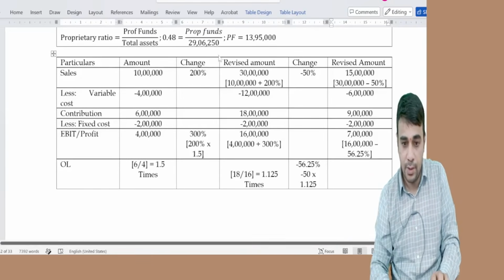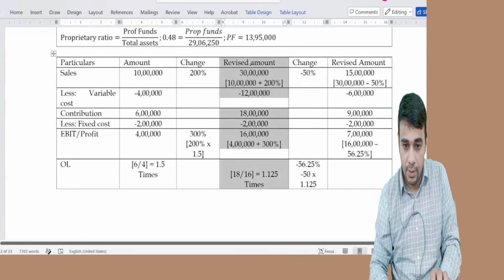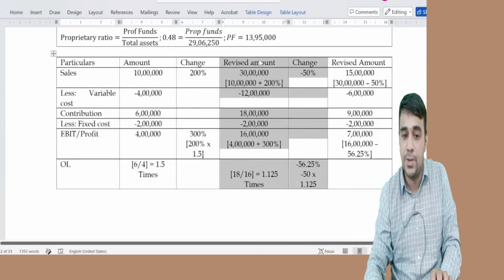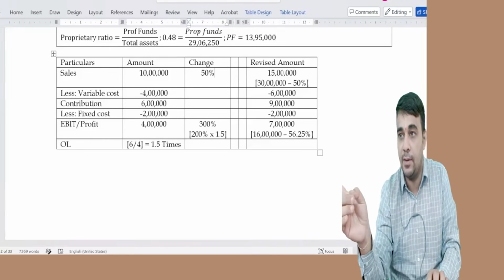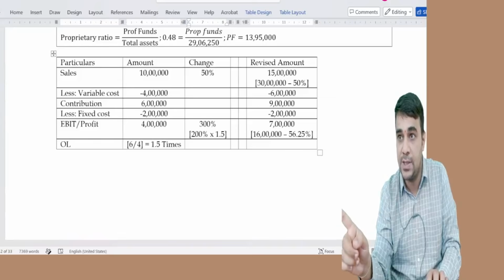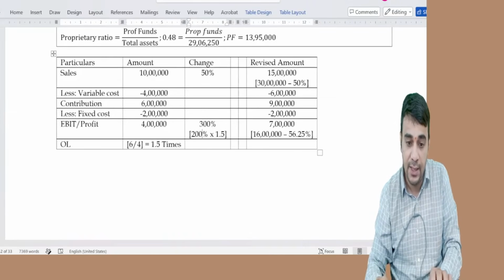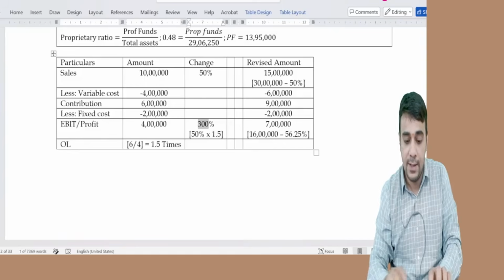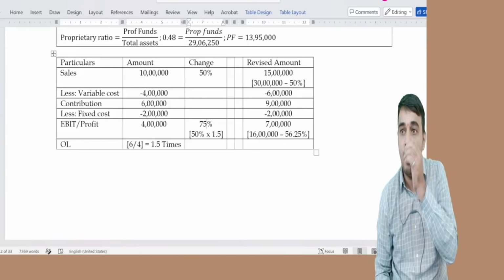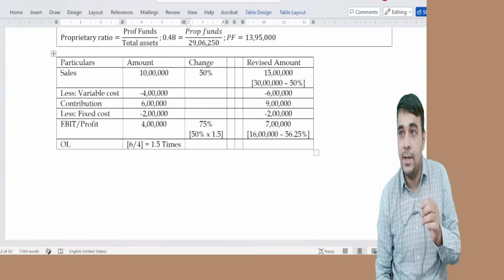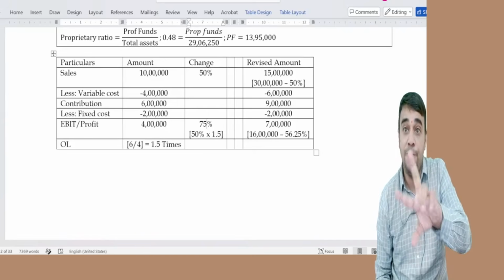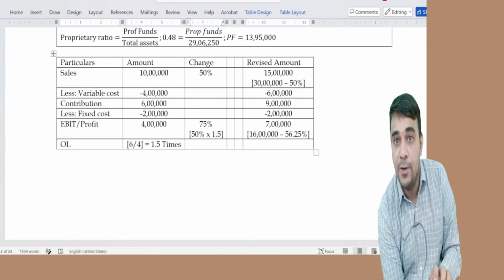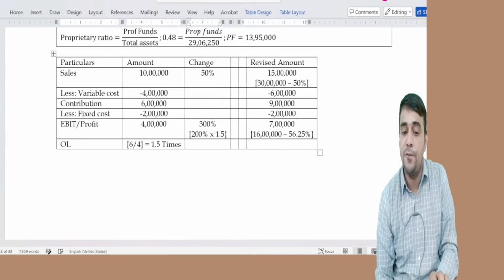Any doubts in this? Ignore this in between. Compare these two. 50% increase, 10 lakh, 15 lakh. From 10 lakh, it is a 50% increase. This will be 50 into 1.5, 75% increase. From 10 lakh, if you see, 50 and 75. From 30 lakh, if you see, 50 and 56.25. Different ways of looking at the same example.